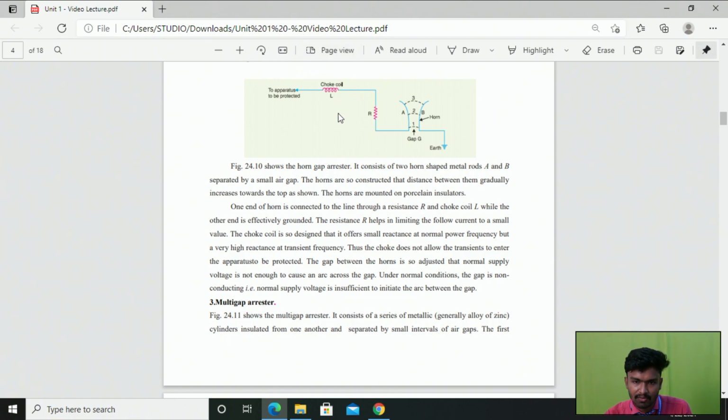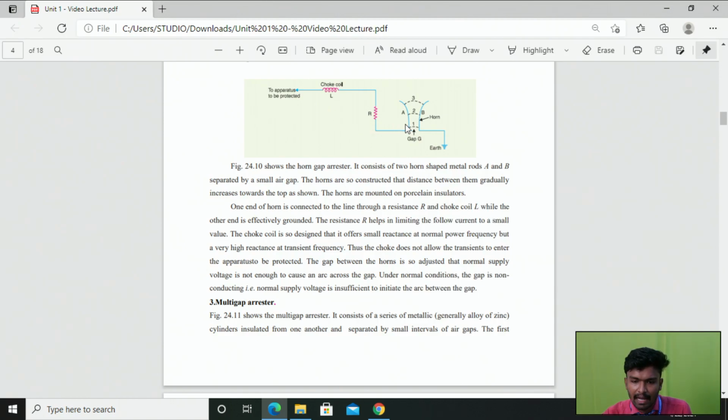So the main purpose of the choke coil is that it does not allow the transient surges to enter into the transmission line, because the other end of the choke coil is connected to the transmission lines, right? In the transmission lines we have some apparatus, right? So this choke coil does not allow the transient surges to enter into the apparatus, right?